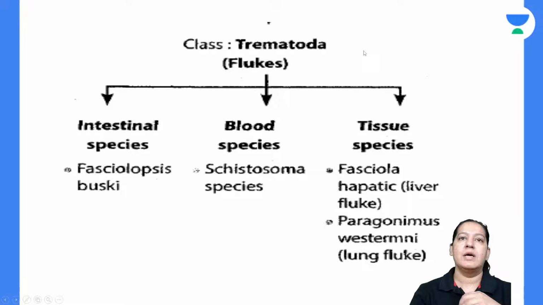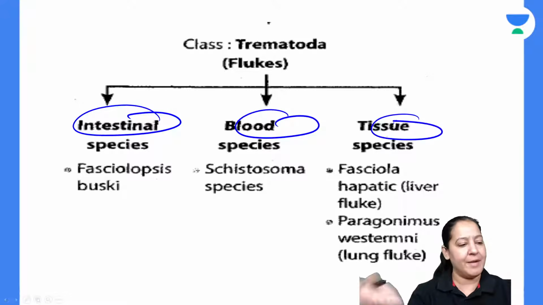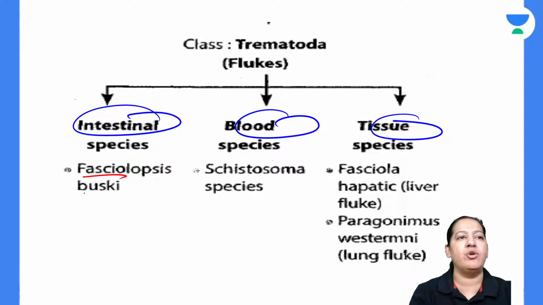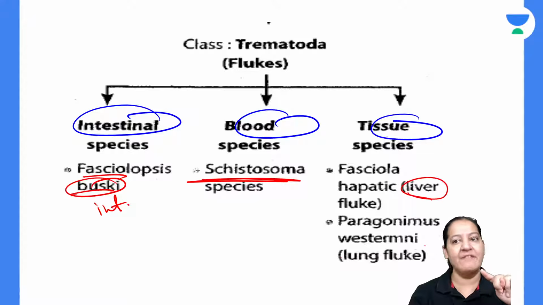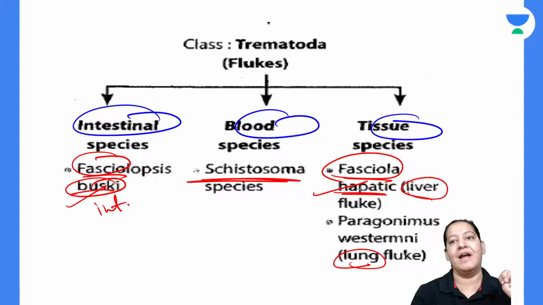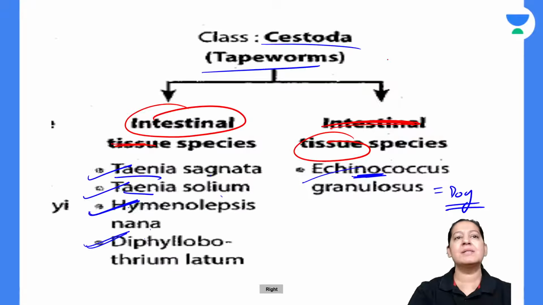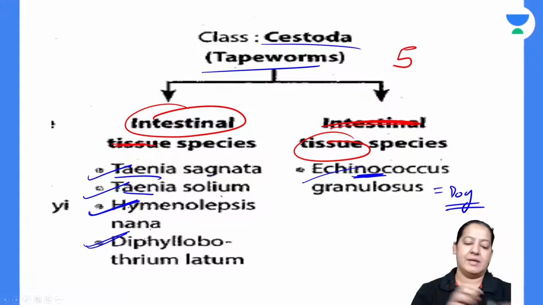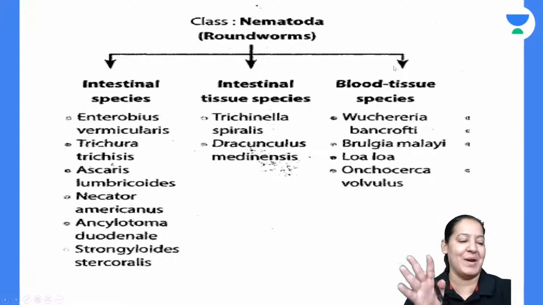Now come to trematodes. In trematodes we have 3 categories as I have told you: the intestinal one, the blood one, the tissue one. In intestine there is only one, Fasciolopsis buski. The word buski means intestine. In blood also only one, Schistosoma. In tissue there are 2, the one in liver, the one in lung. In the liver it is Fasciola hepatica. Before it was also Fasciola but buski; this one is Fasciola hepatica. And in lung, Paragonimus westermani. So only 4 trematodes in your syllabus, only 5 cestodes in your syllabus.